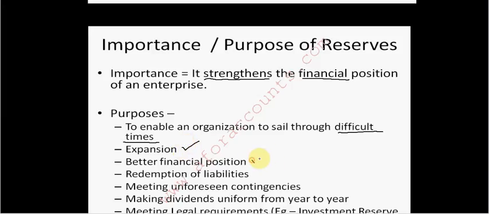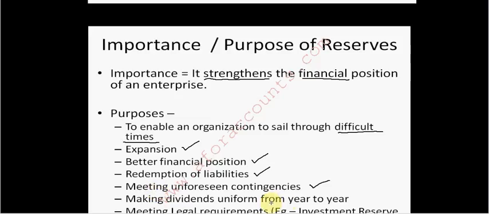Better financial position, redemption of liabilities, meeting unforeseen contingencies. You don't know that some event may occur that can shake the base of the company, but if you have reserves, you can make the correct decision at that time, use your reserves, and meet that unforeseen contingency.